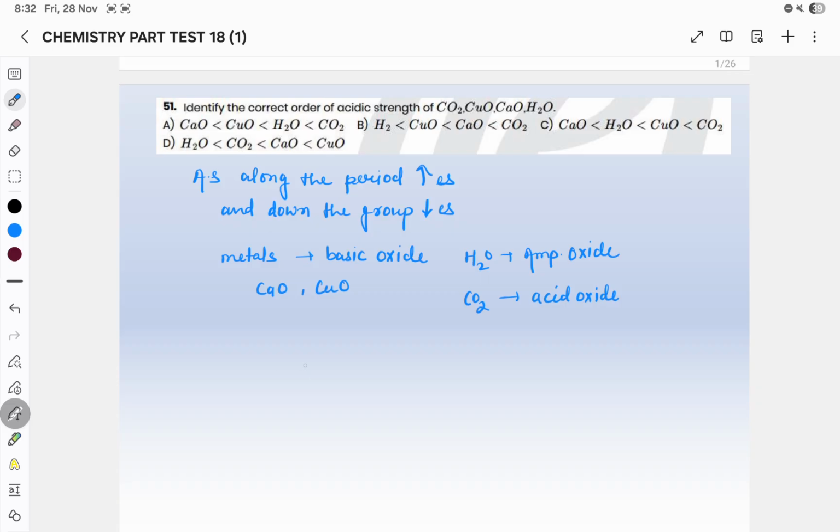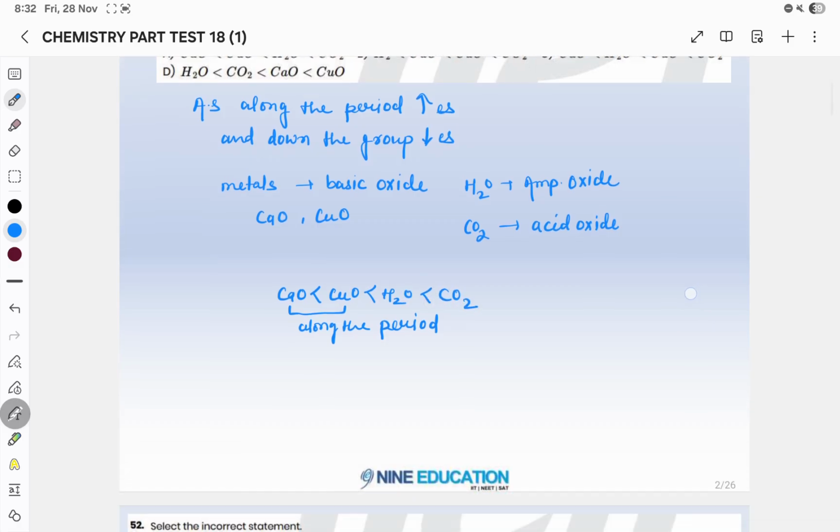So the overall order will be CaO will be least acidic, then CuO, this is on the basis of along the period. H2O is amphoteric, then CO2 formed by non-metals, so acidic oxide.